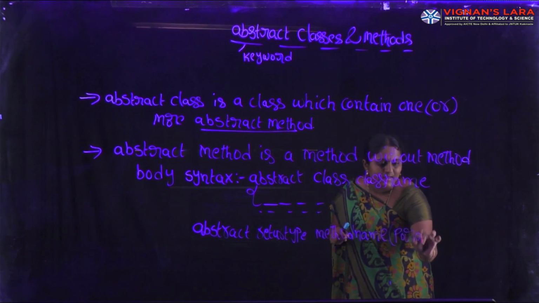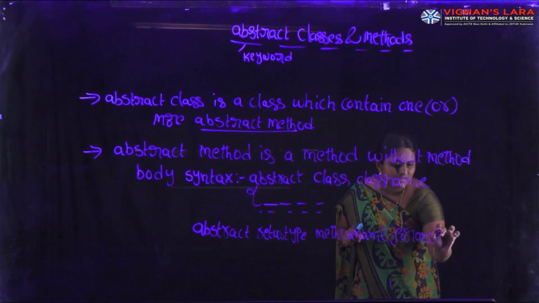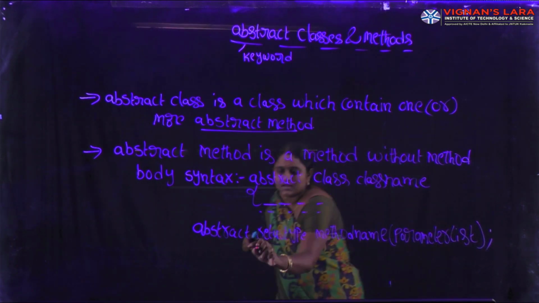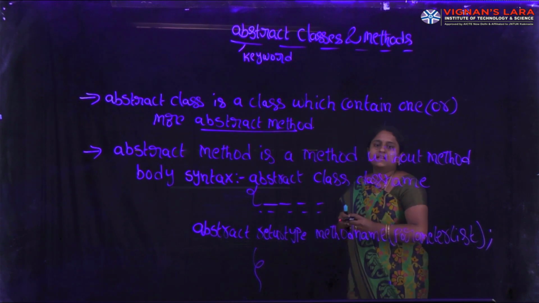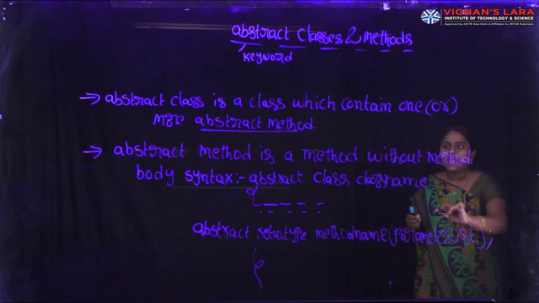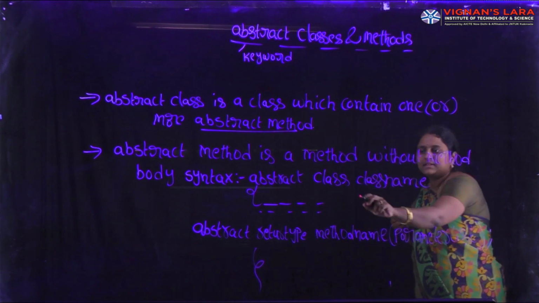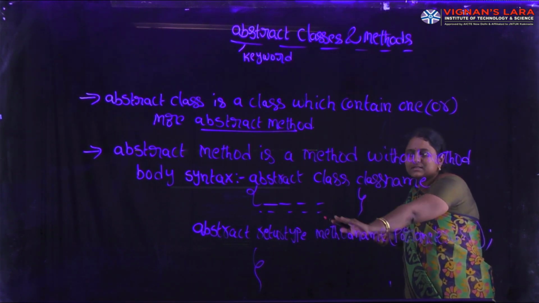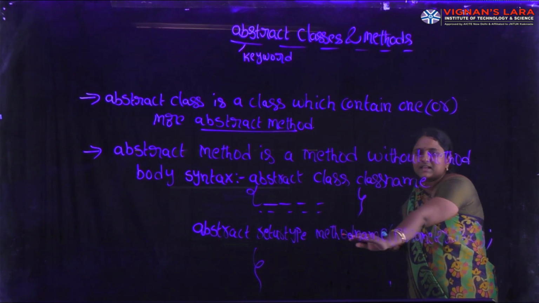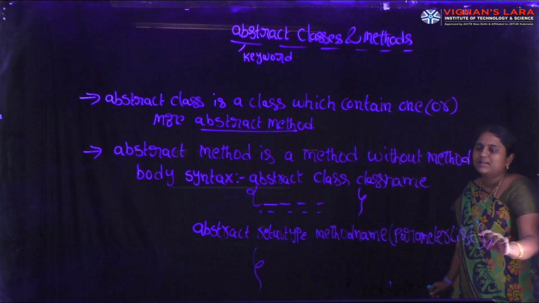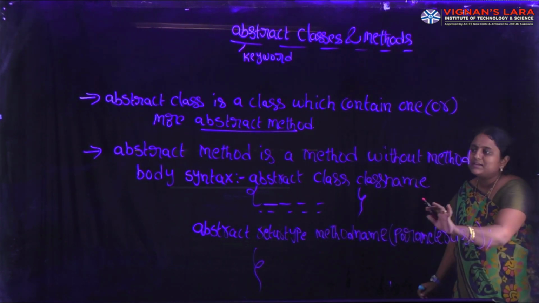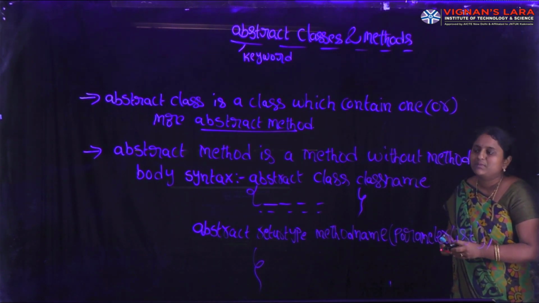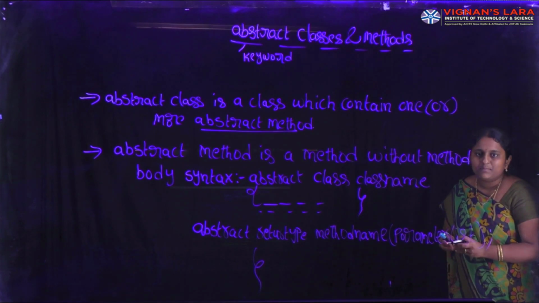In the abstract class, we define a number of variables and constructors, but the method is an abstract method. Any method can be defined with the abstract keyword, and simply we call it an abstract method.